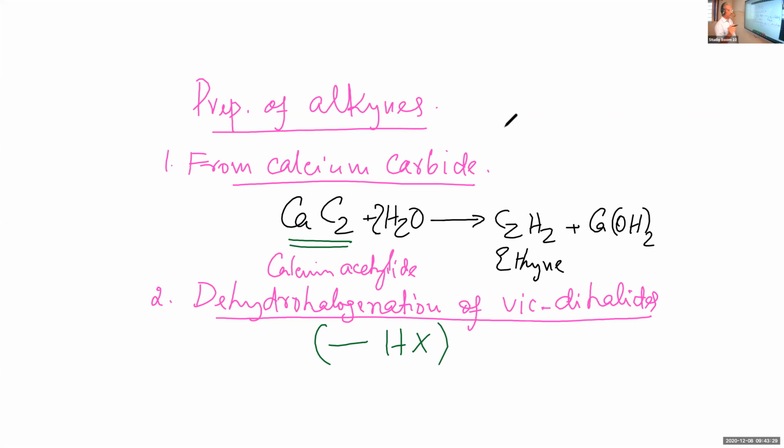So, dehydrohalogenation of vicinal dihalides. Let us take, for example, CH2 single bond CH2, and here there is chlorine, here also there is chlorine. So it is a vicinal dihalide, a vicinal dichloride. Now you remove HCl from this. For a dehydrohalogenation, what is the reagent used?